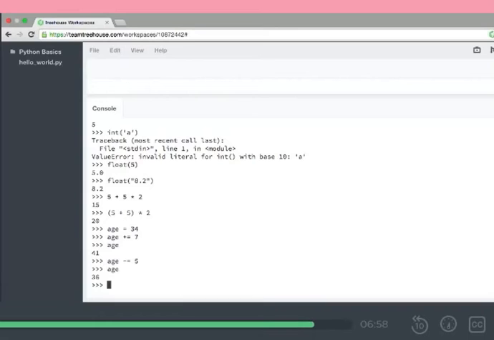And again, this would be the same idea of us doing age equals age minus 5. But we're not going to do that.